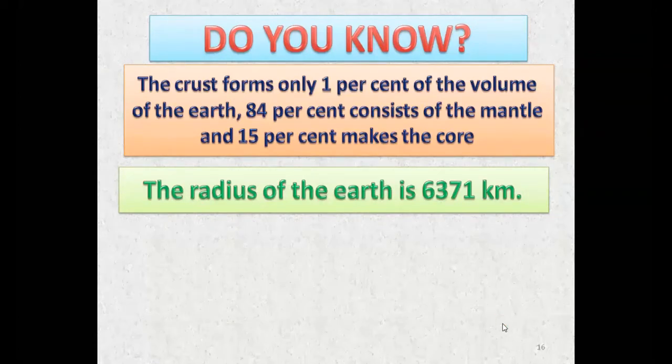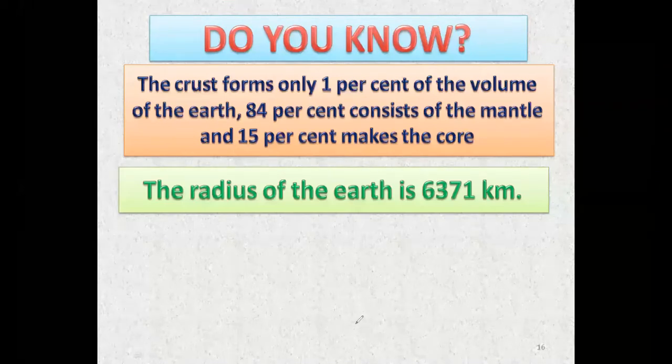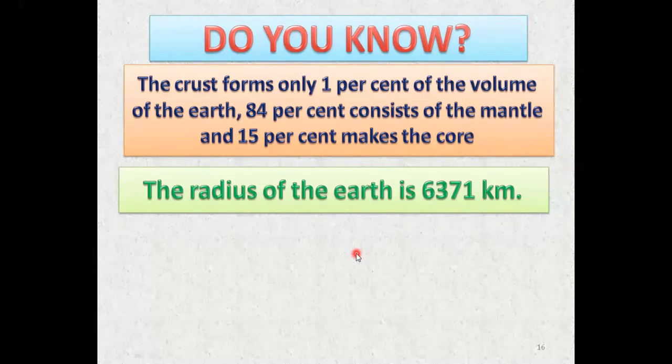As you can see over there in the image, that is quite amazing. The radius of the earth is what? 6371 kilometers. So the radius of the earth, as we know, that is on the screen also, is 6371 kilometers. If you double it, you can get the diameter of the earth, and you can get the volume as well as the area of the earth also. So we just have to double the radius, and you will get the diameter, and you know the formula. Rest of you can do.